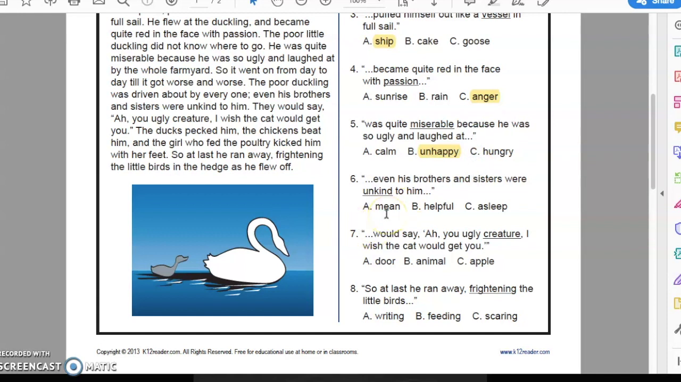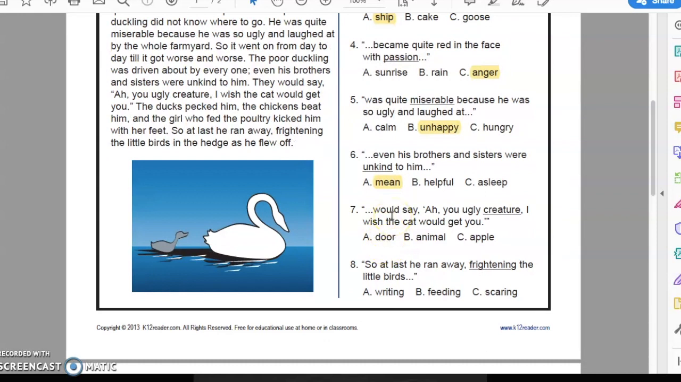Number 6. Even his brothers and sisters were unkind to him. I wonder what unkind means. Well, we know in the story that his brothers and sisters all thought he was ugly and laughed at him. Is it mean, helpful, or asleep? Well, his brothers and sisters were asleep to him doesn't make sense. And even his brothers and sisters were helpful to him. We know they weren't helpful to him. So the only one that makes sense here is mean. Unkind means mean.